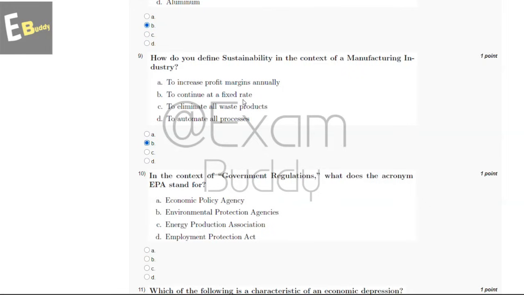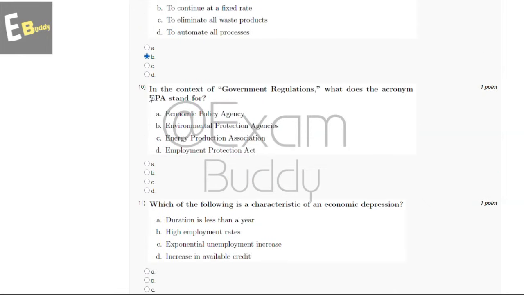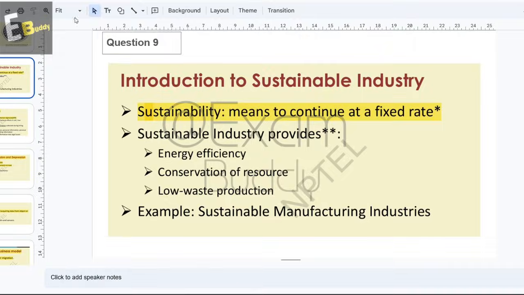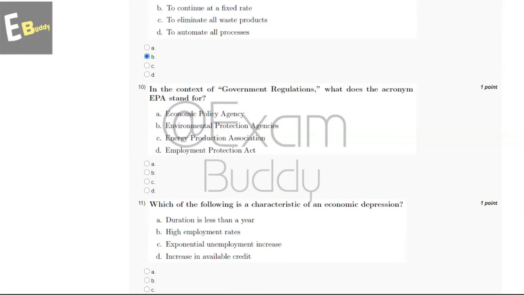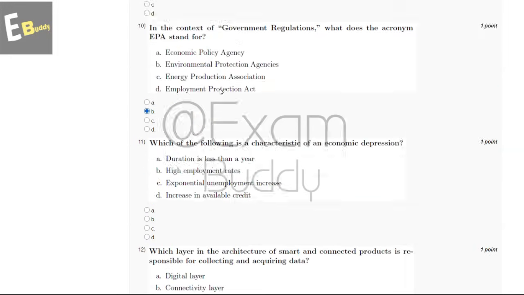And now let's go to our question number 10. In the context of government regulations, what does the acronym EPA stand for? So these are the options: Economic Policy Agency, Environmental Protection Agencies, Energy Production Association, Employment Protection Act. So now let's check the explanation. So explanation says government regulation, environmental protection agencies. So the answer of our 10th question is B, environmental protection agencies.